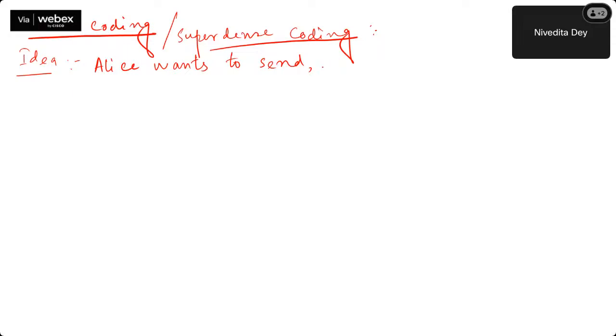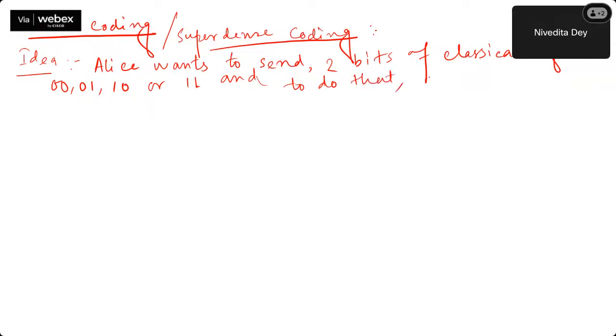Now, the idea is Alice wants to send, in this case, 2 bits of classical information: 00, 01, 10, or 11. To do that, Alice is using a quantum state.